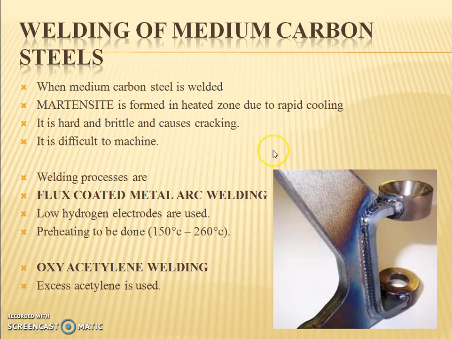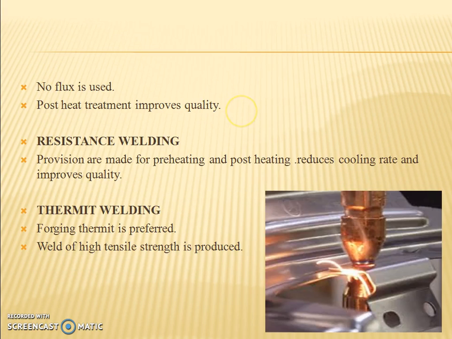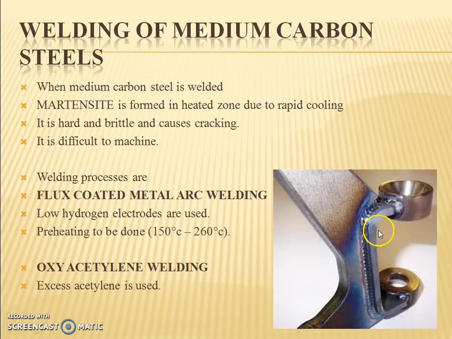So, welding of medium carbon steels. When medium carbon steel is welded, martensite phase is formed in the heated zone due to the rapid cooling process. This is the welded joint that has been found in a medium carbon steel. It is hard and brittle, it cracks easily, and it is difficult to machine.